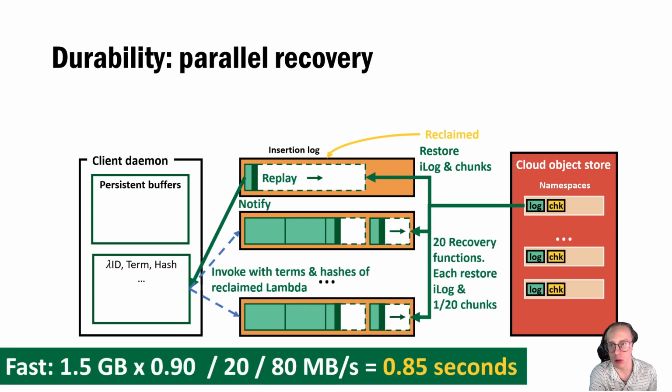We use 20 so-called recovery functions to restore a deterministic fraction of the total chunks in parallel. As such, each recovery function takes about 0.85 seconds to restore its portion of data. We reserve 10% of memory for recovery backup, meaning functions have 1.35 gigabytes of memory for data storage. Read requests are routed to recovery functions during the restoration procedure. The expected delay for any chunk request is sub-second at worst, but in practice, the expected delay is even lower, based on our data capacity utilized in our experiments.